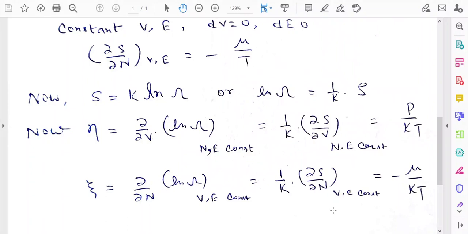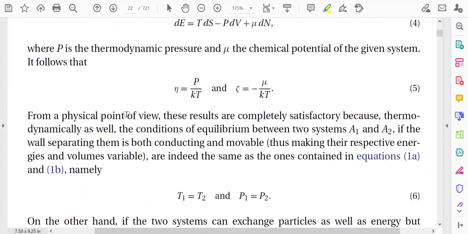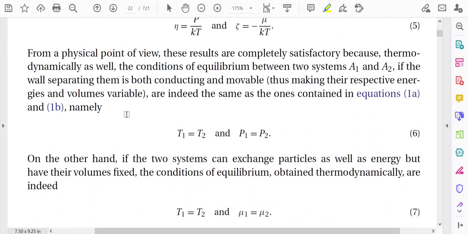These parameters actually establish that there is some relation between statistical mechanics and thermodynamics, because you see this is the Boltzmann entropic relation. This relation is actually the connection between statistics and thermodynamics. So from this Boltzmann entropic relation we have established the other relations. That means all these parameters beta, eta and zeta actually introduce a connection between statistical mechanics and thermodynamics. So these are the significance of these parameters.